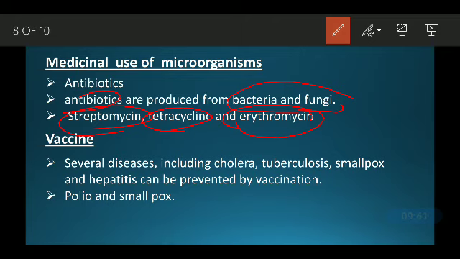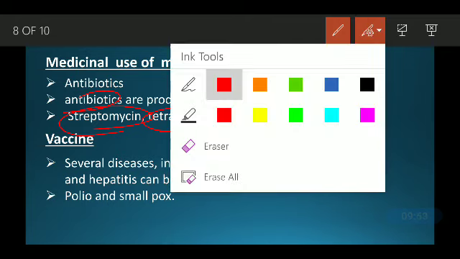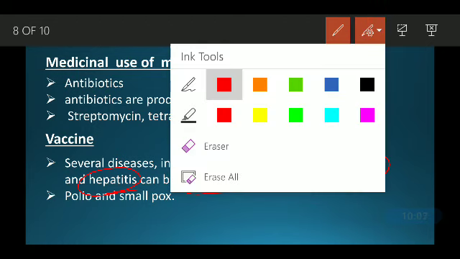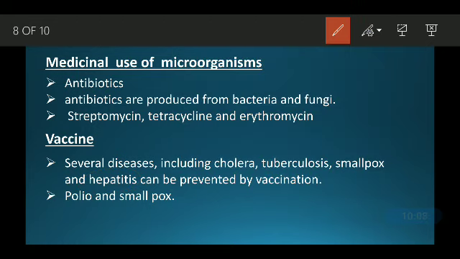The next is the vaccine. Several diseases, including cholera, tuberculosis, smallpox and hepatitis, can be prevented by vaccines. But first, let us study what a vaccine is.